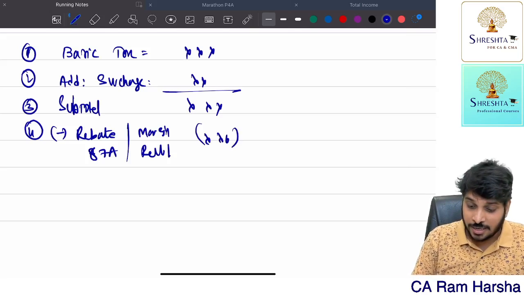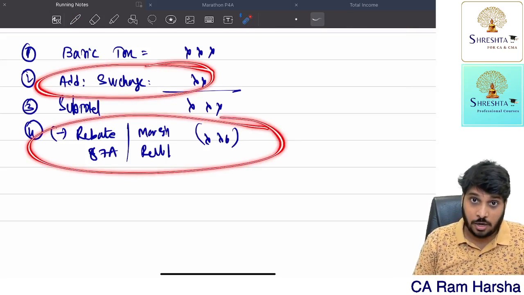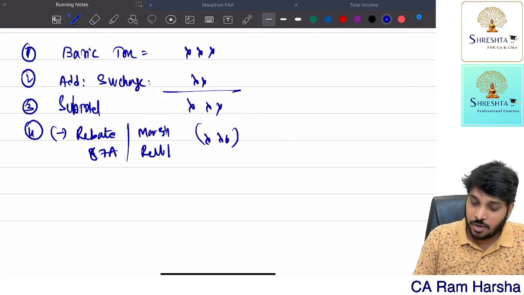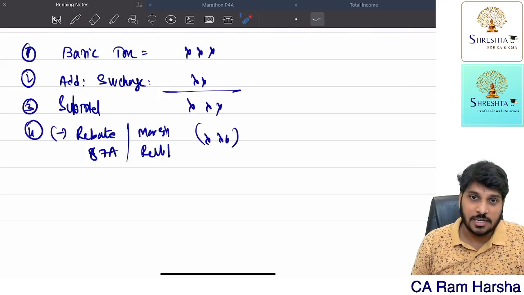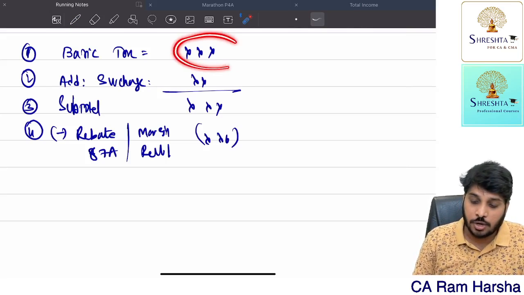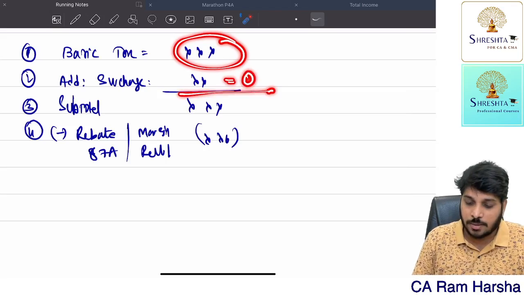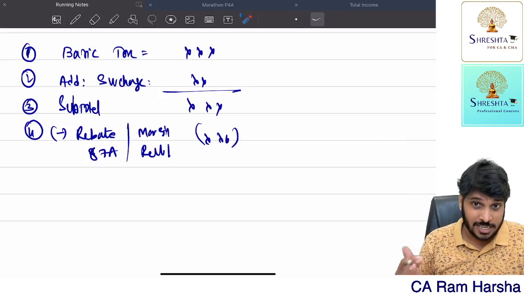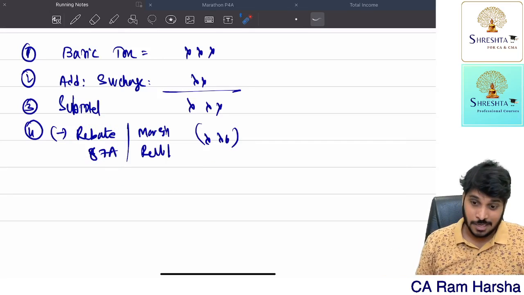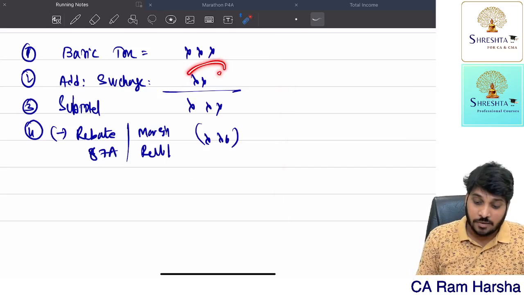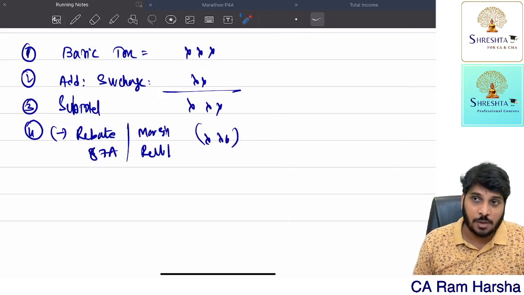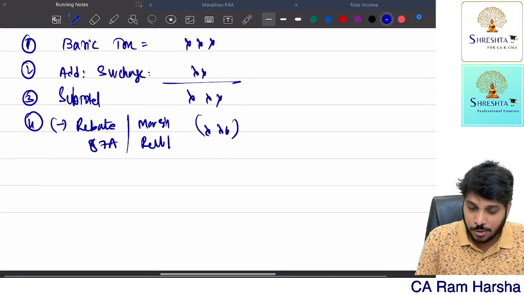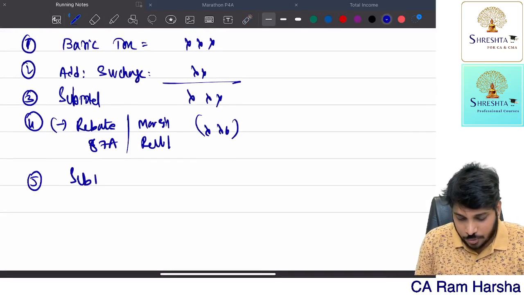Now you may say immediately, sir, surcharge and rebate will not always come. No, that's what I told, whatever is applicable only then. Suppose the total income is 4 lakhs only, on 4 lakhs you computed basic tax, will surcharge apply? 0. So the subtotal will be the basic tax. Now, since the total income is 4 lakhs, not exceeding 5, rebate is applicable. This is a standard format I am telling you. If the amount applies, put it. If it is not applicable, it's 0. Very simple. Getting it? Then you will have the fifth one, again subtotal.